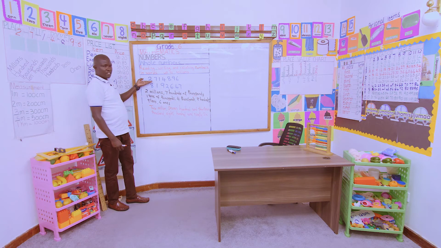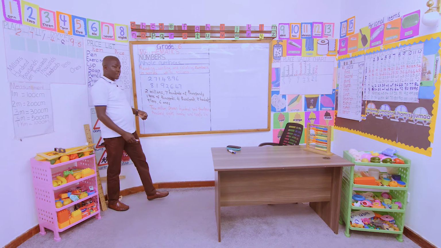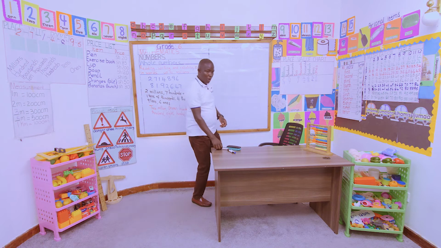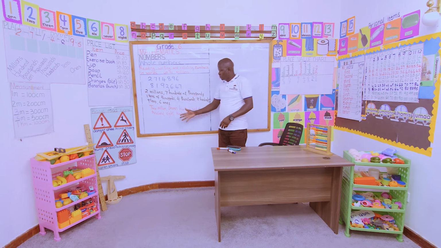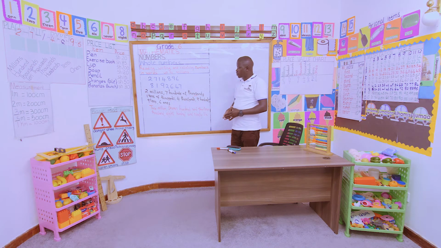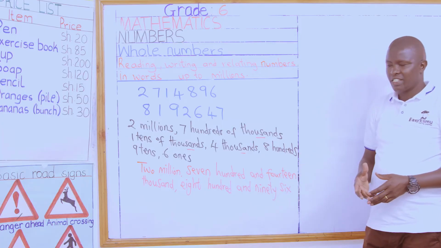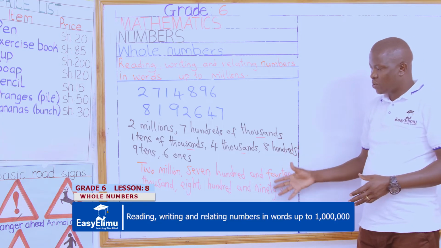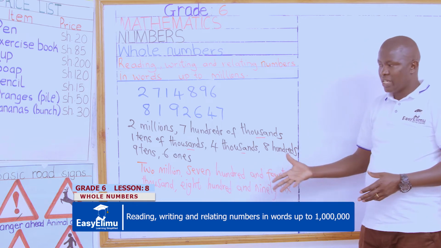2,714,896. This is the first number that we have written in words. Let us all read together. 2,714,896. This is how we write it in words. Now we can read it the way it is.